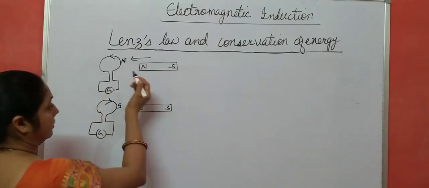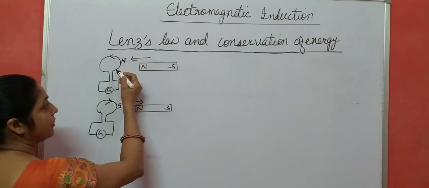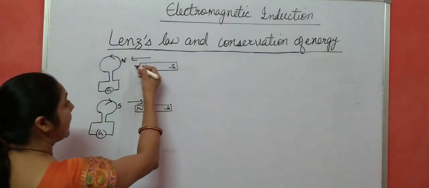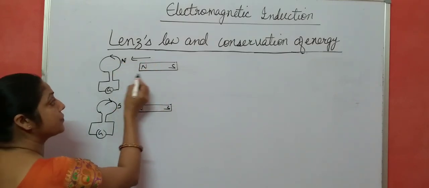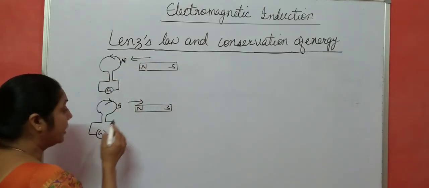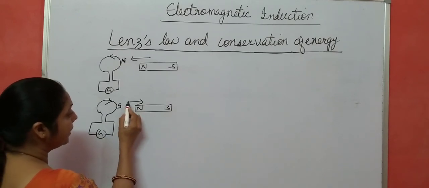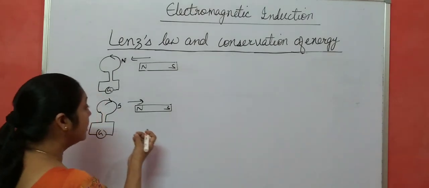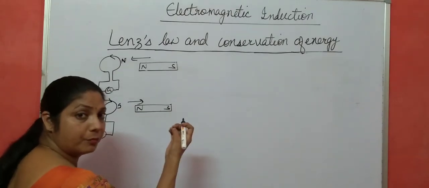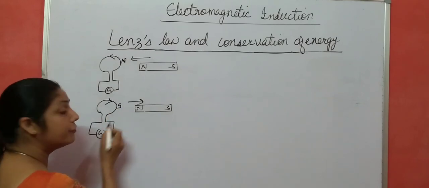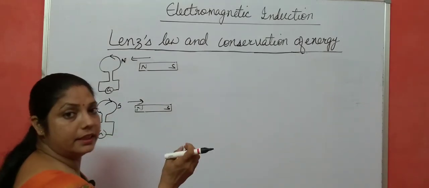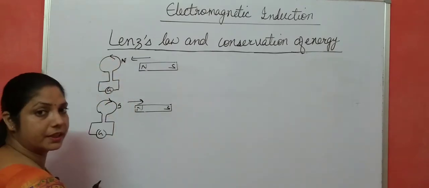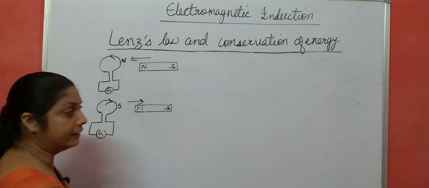How? This magnet is moving towards the coil, and we are applying some energy to move the magnet towards the coil against the force of repulsion. Here also, the magnet is moving away from the coil, so we are applying some energy to move it away against the force of attraction. That energy is converted into electrical energy in the form of induced current, if Lenz's law is valid.